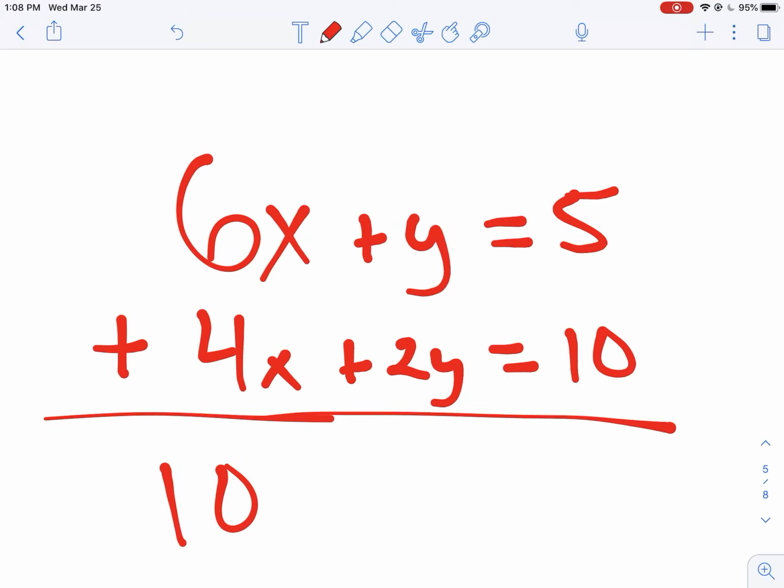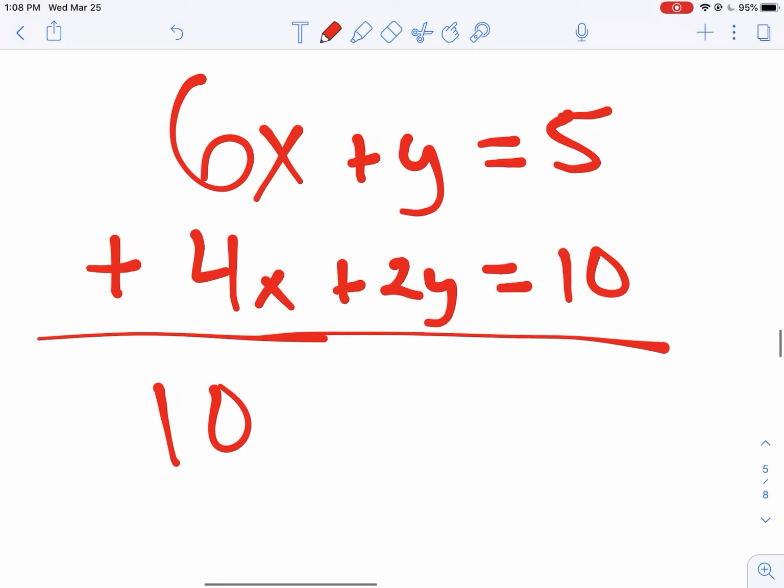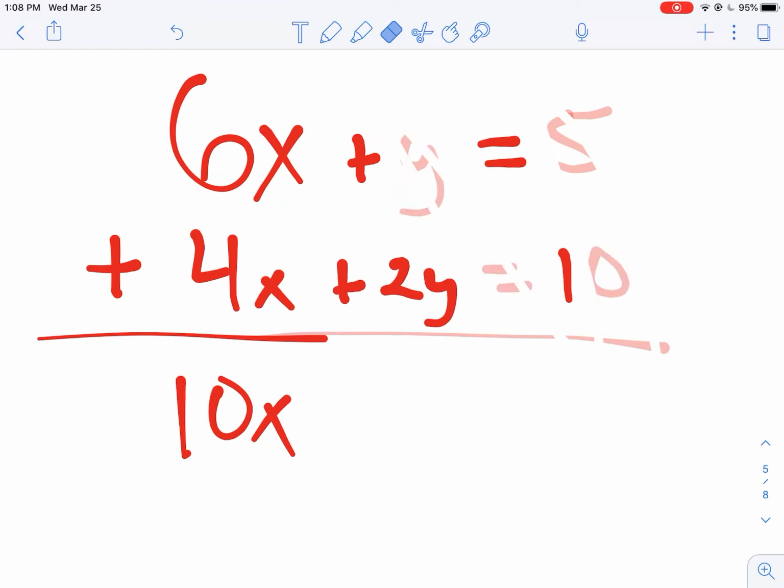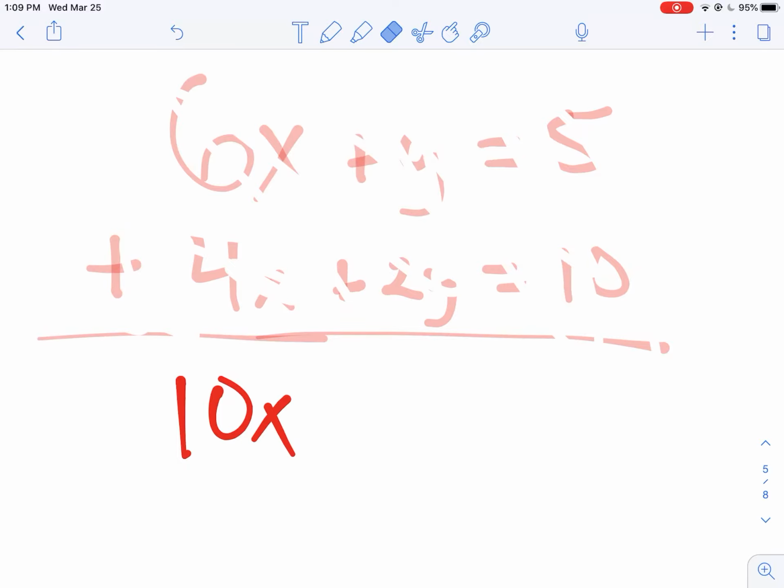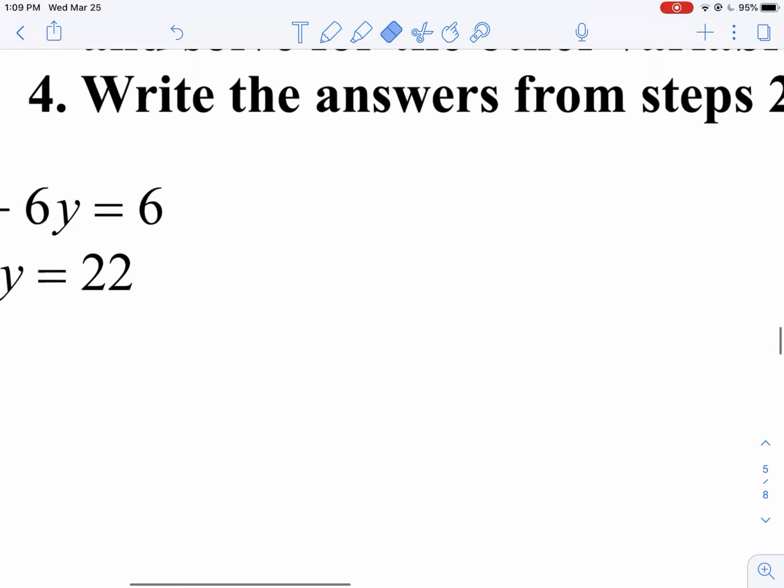I'm just making these up. This is made up. Don't write this. This is made up, okay? And we're going to add kind of like this, right? So instead of 6 plus 4, it's actually 6x plus 4x, and that'd be like 10x. And we can go down the line. We don't need to do that, though. It's just an example. All right, so let's look back at number 1.